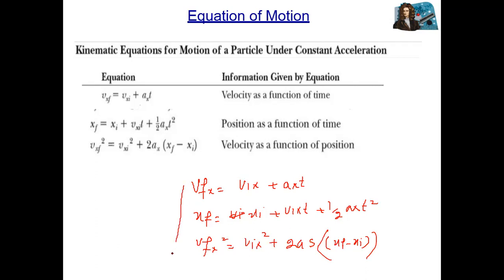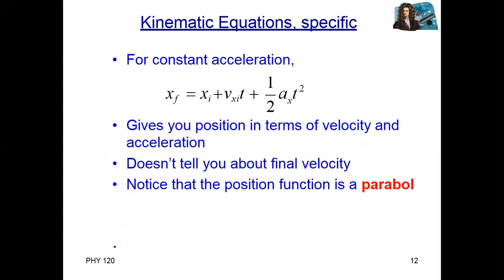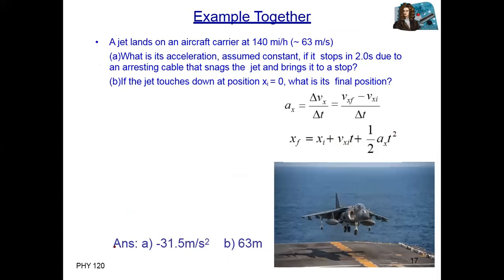But when you are moving in a vertical motion along the y-axis, just the notation changes. For the first one, we write vfy equals viy plus ay t. Same for these two: just viy and vfy. For the second one, where we wrote xf for the x-axis, you write yf, meaning final displacement along the y-axis. Some slides show the proof of these equations, which you can study.